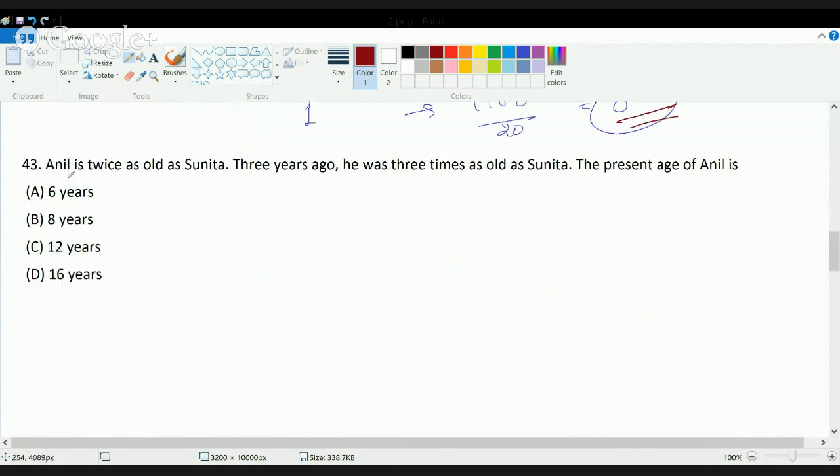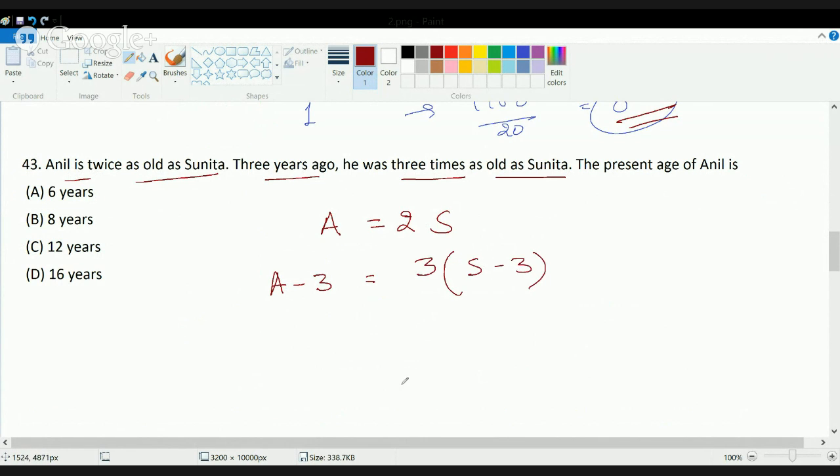The next question says, Anil is twice as old as Sunita. So let me write Anil as A and Sunita as S. So I can say A is equal to 2S. That's the first statement. Then 3 years ago, he was 3 times as old as Sunita. So I can say A minus 3 is equal to 3 times the age of Sunita before 3 years.